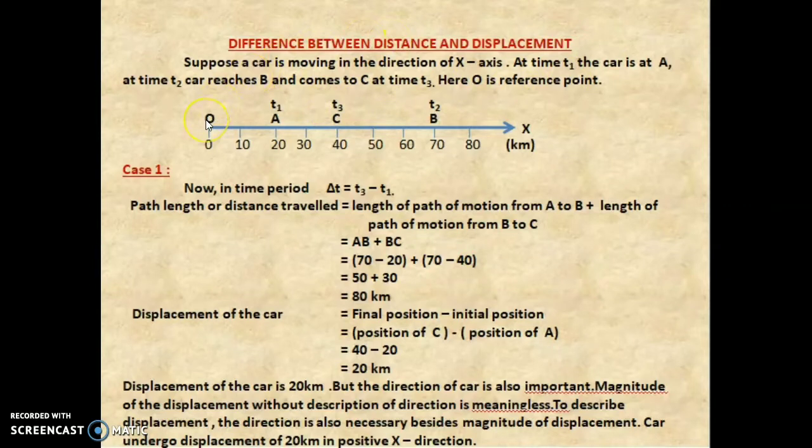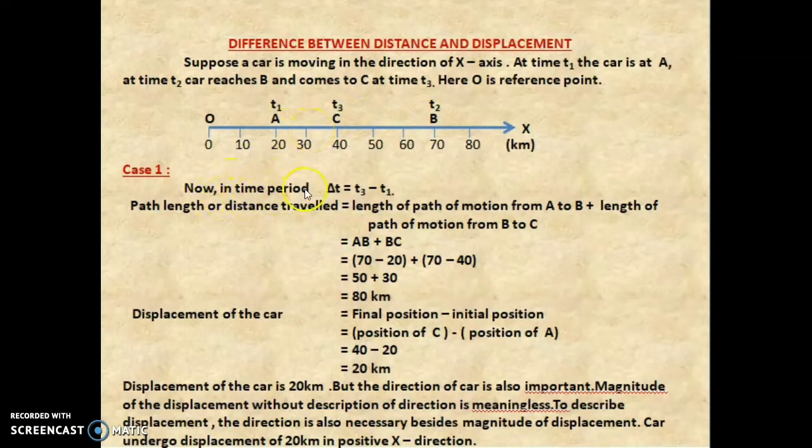In this one we can study three cases, and from these three cases we can differentiate distance and displacement. In case 1, the car is moving from A to B and B to C.